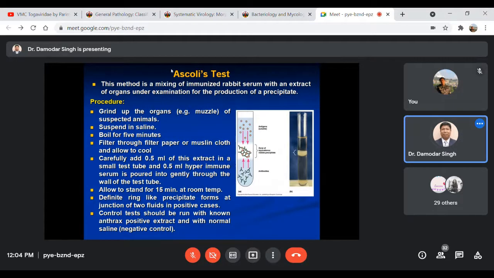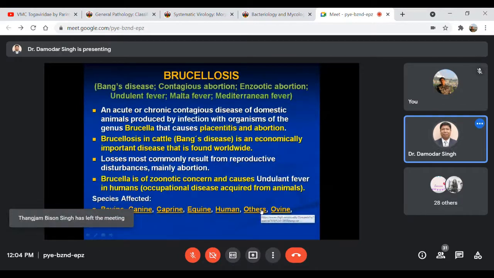And as we have already discussed, the technique is called the Ascoli test, meaning white ring formation in positive cases, right? So please go through it, as we have already discussed. So that's all about these two diseases: hemorrhagic septicemia and anthrax.